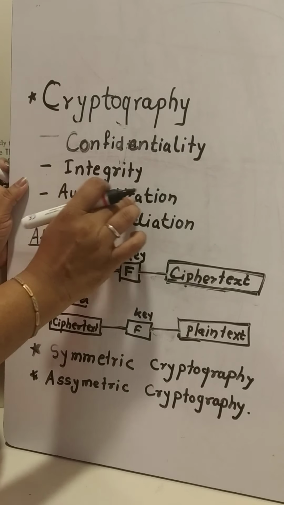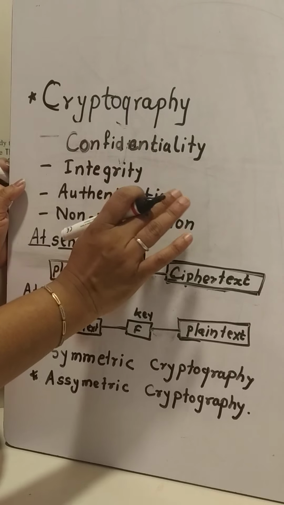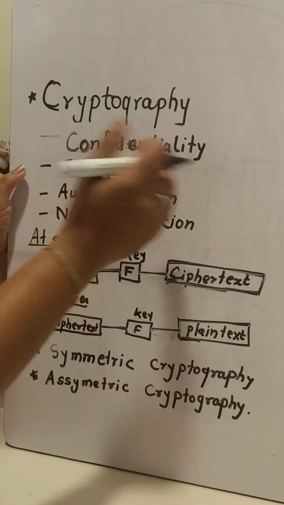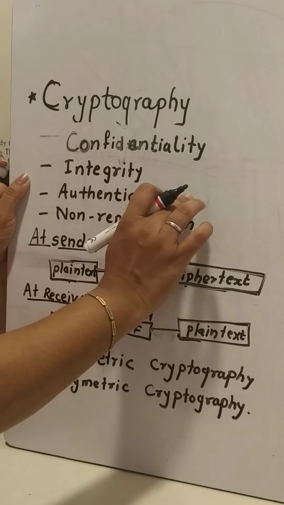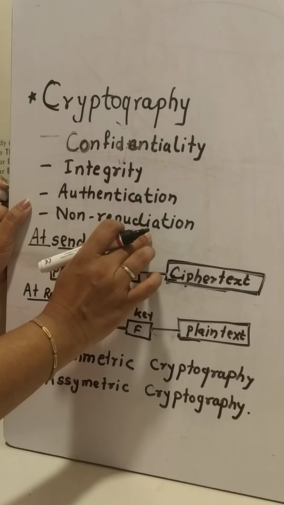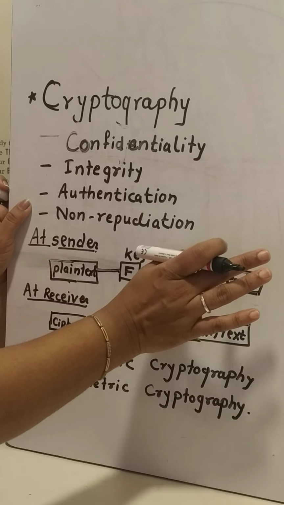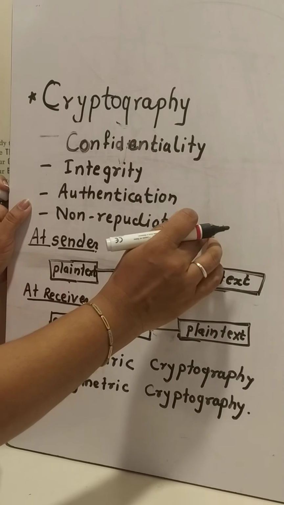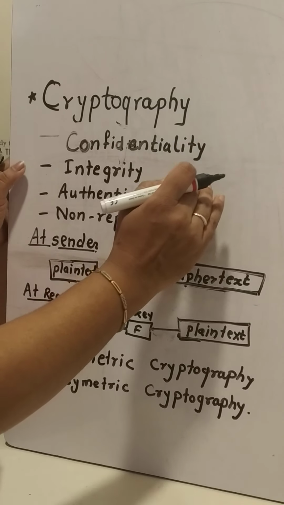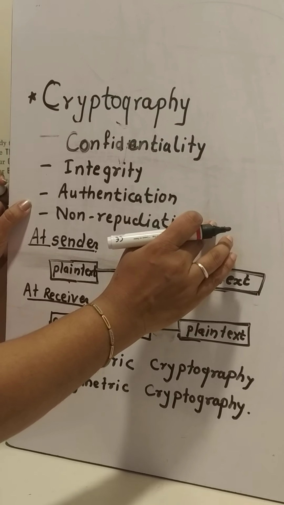Third one is authentication. Authentication means data should come from the authentic user, or the information should be there from an authentic user. For that we use passwords and so on. Fourth one is non-repudiation. Non-repudiation means the sender cannot deny having sent the data. So confidentiality, integrity, authentication and non-repudiation are the principles of cryptography.